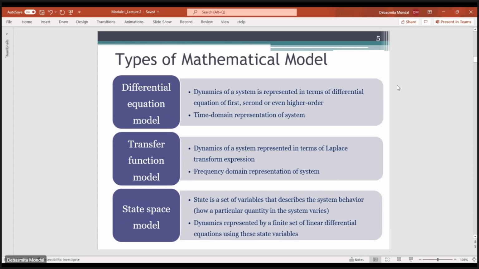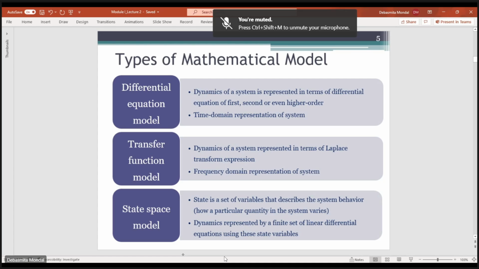So there are 3 types of mathematical models which are very commonly used while modeling a system. First of all is the differential equation model. In this model, the dynamics of the system is usually represented in terms of differential equations, and it can be a first order, second order, or even higher order differential equation, depending on what system you have and how accurately you want to model it. Mostly this differential equation model is used for time domain representation of a system.